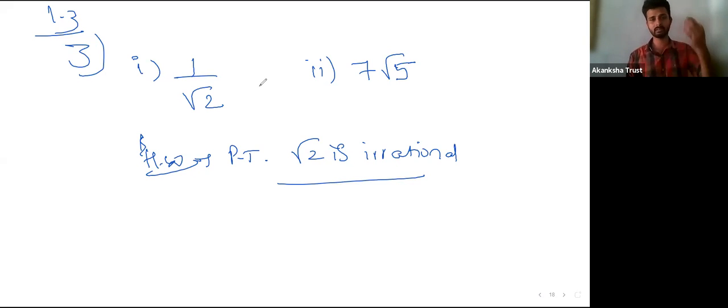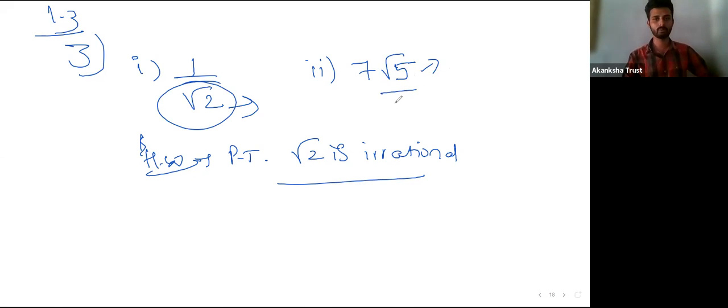Just follow the same procedure: first assume the contradiction, that it is rational. As you go on simplifying, you will get root 2 as a rational number, but we have already proved that root 2 is irrational, so that is a contradiction to our statement, right? Here also, as you simplify, you will see that root 5 becomes equal to a rational number. This can't be, because we have already proved that root 5 is irrational. That is how you solve this numerical.